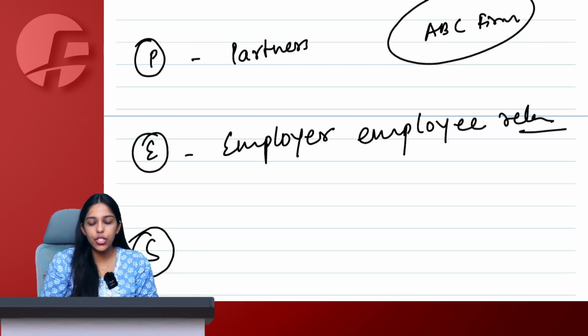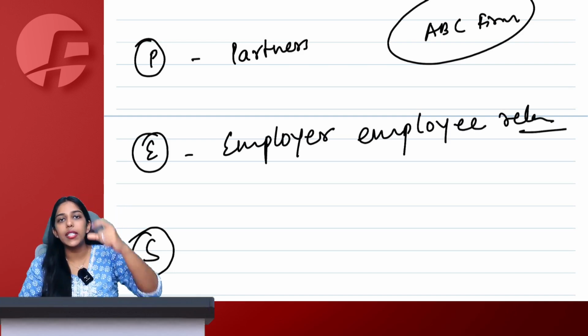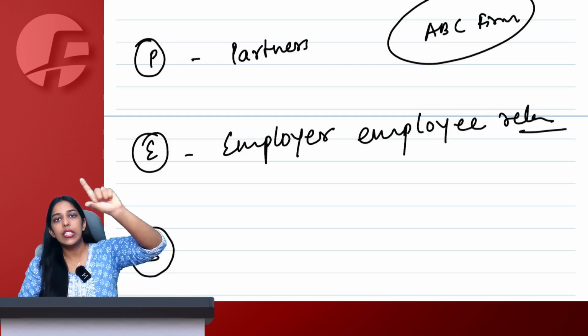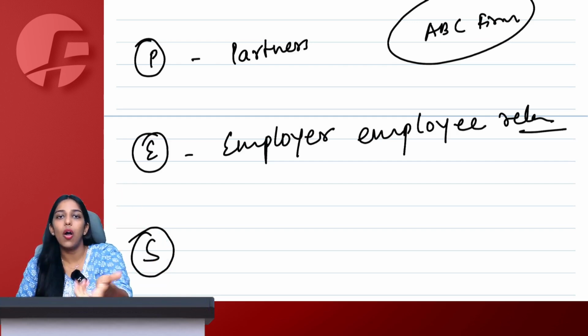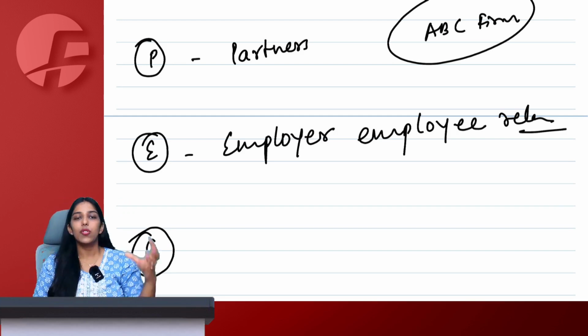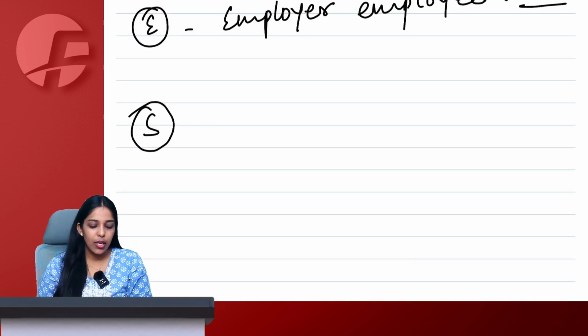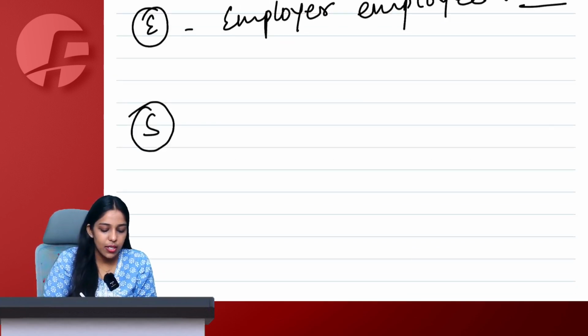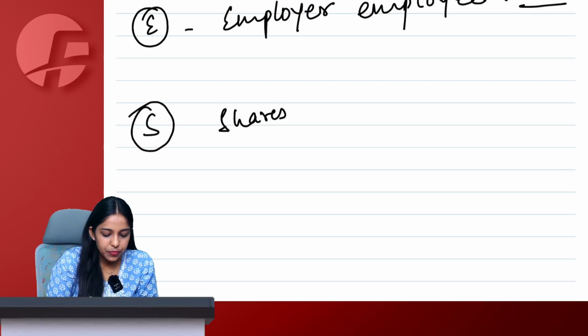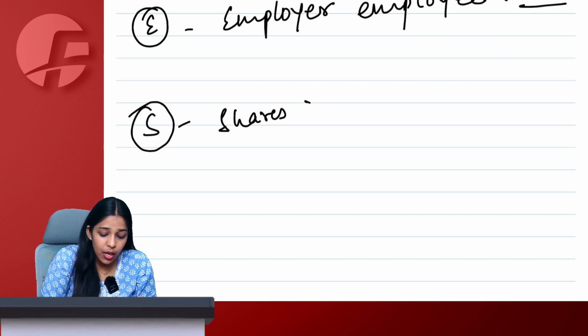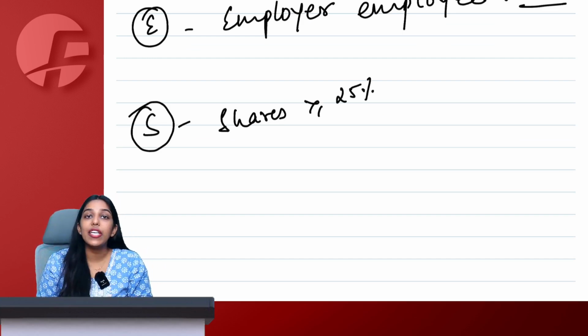Employer-employee relationship. So if you see Tarak Mehta, then Jethalal and Nattu Kaka, Jethalal and Bagha also become related person. So employer and employee are also related person under GST. And last is S, which means shares more than equal to 25%.